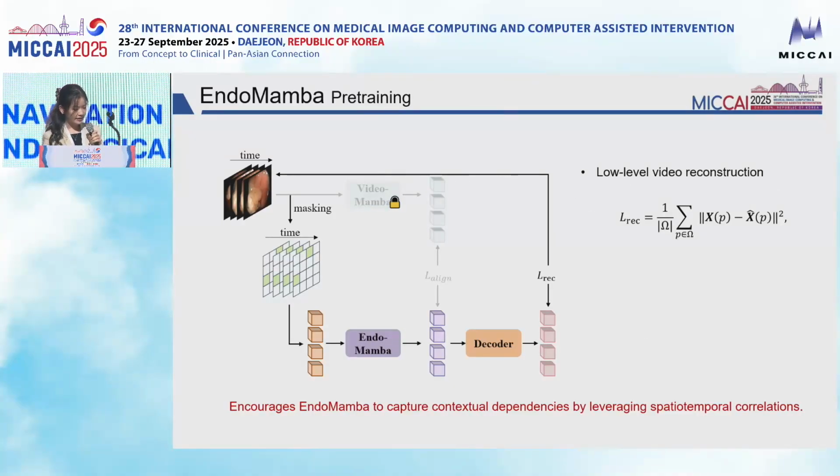The first part is the low-level video reconstruction. Here we mask large portions of the video input and train EndoMamba to reconstruct them. This forces the model to exploit correlations across both space and time. By predicting the missing pixels, EndoMamba learns contextual dependencies and builds strong spatial temporal representation, which is essential for medical video understanding.